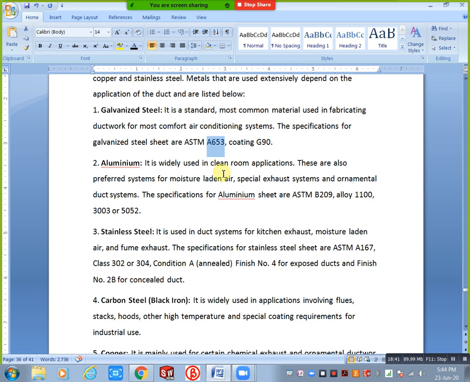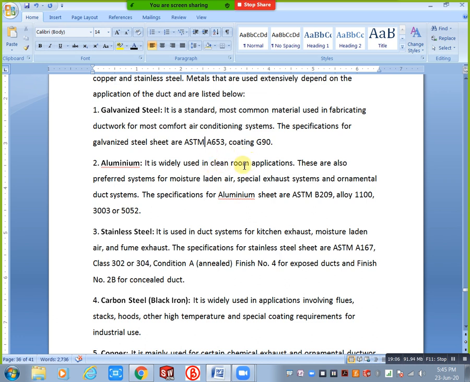Next, it is widely used in clean room applications. These are also preferred systems for moisture laden air, special exhaust systems and ornamental duct systems. Mostly we are using it in clean rooms, in the industrial sector, for medicines. For an isolation room you can use this one, or otherwise you can use another based on your condition.